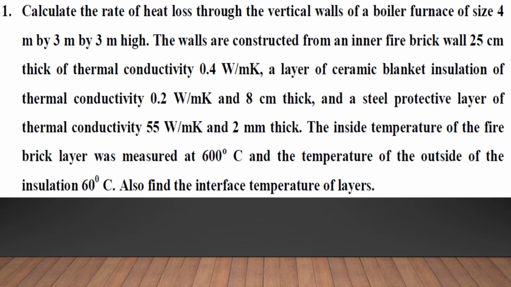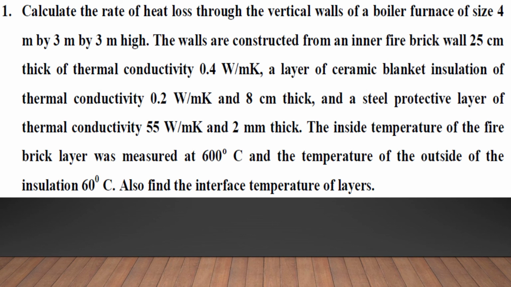The walls are constructed from an inner fire brick wall 25 cm thick, which has a thermal conductivity of 0.4 watt per meter Kelvin. So first X1 is 25 cm and K1 is 0.4 watt per meter Kelvin. Then a layer of ceramic blanket insulation of thermal conductivity, so K2 is 0.2 watt per meter Kelvin and X2 is 8 centimeter. And the last one is a steel protective layer of thermal conductivity K3 is 55 watt per meter Kelvin and 2 mm thick. So X3 is 2 mm thick.